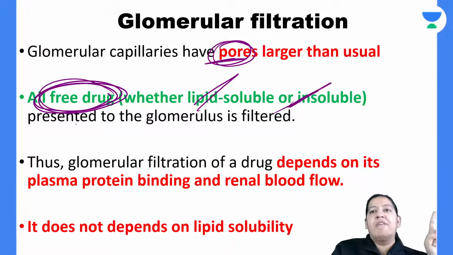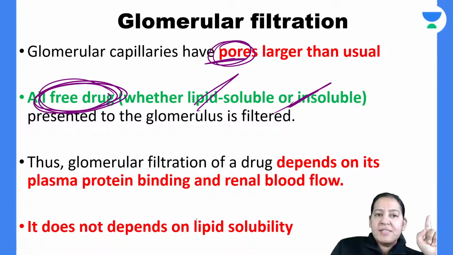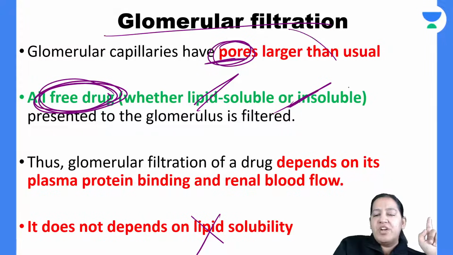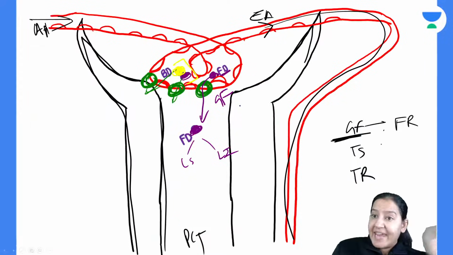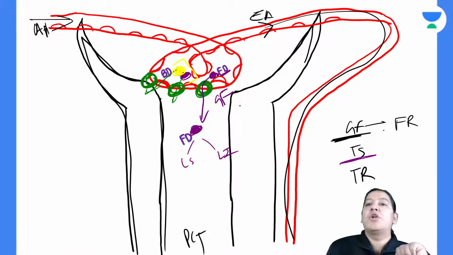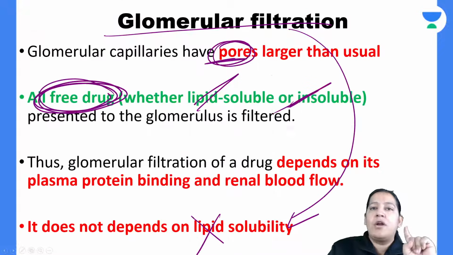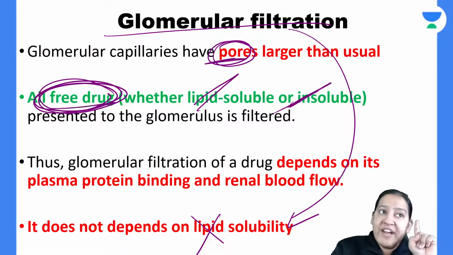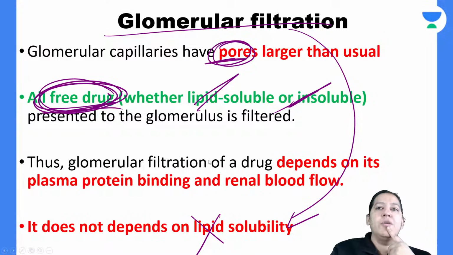So only free drug will cross. Bound drug will not cross. This step, the glomerular filtration, does not depend on lipid solubility. Second step, tubular secretion, will depend on lipid solubility. But this step doesn't depend on lipid solubility. This step depends on the size. And via size, only free drug will cross, bound drug will not cross. Give me a thumbs up.